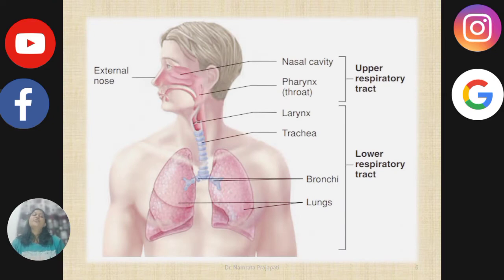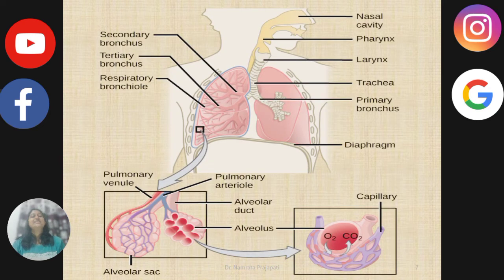Now we'll do the respiratory tract. The respiratory tract is divided into 2: upper respiratory tract as well as lower respiratory tract. The upper respiratory tract comprises nasal cavity, pharynx and larynx, while the lower respiratory tract comprises trachea, bronchi, bronchioles and alveoli. We'll study the respiratory tract in humans.